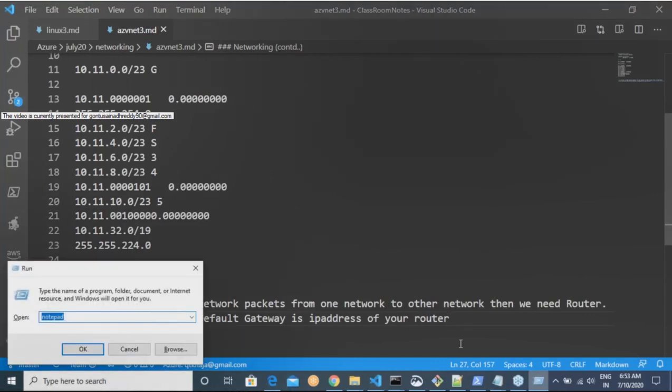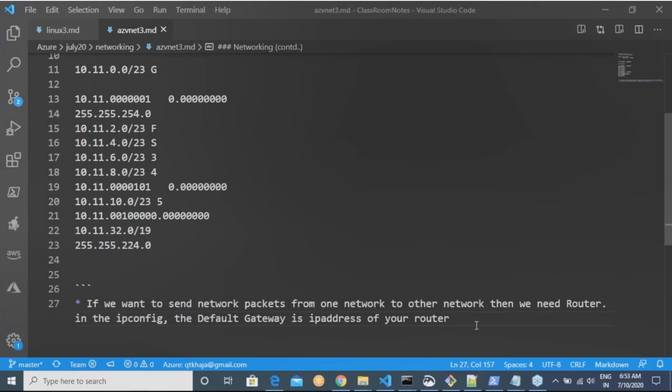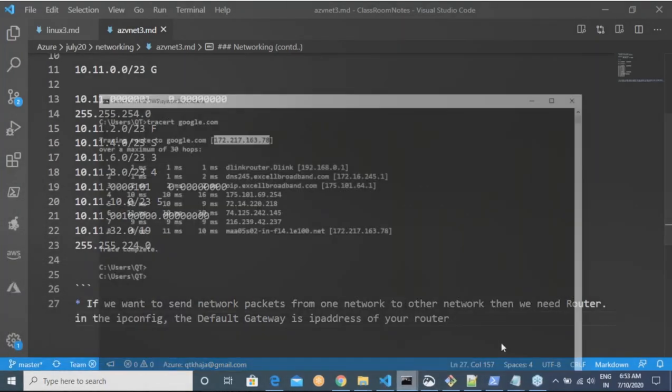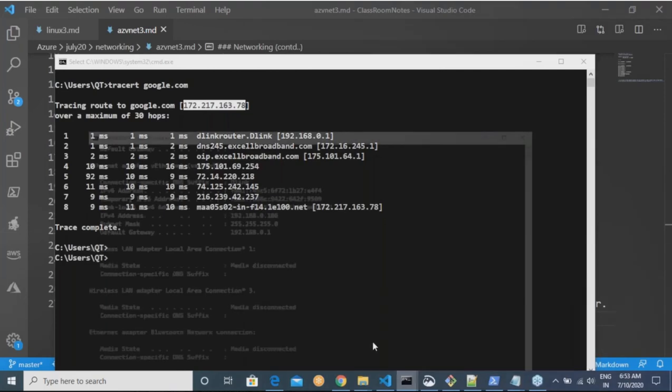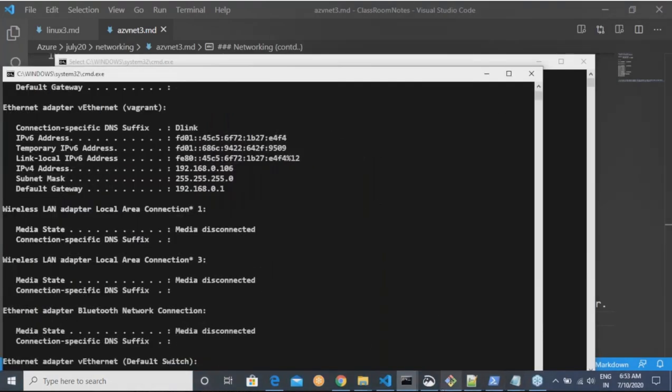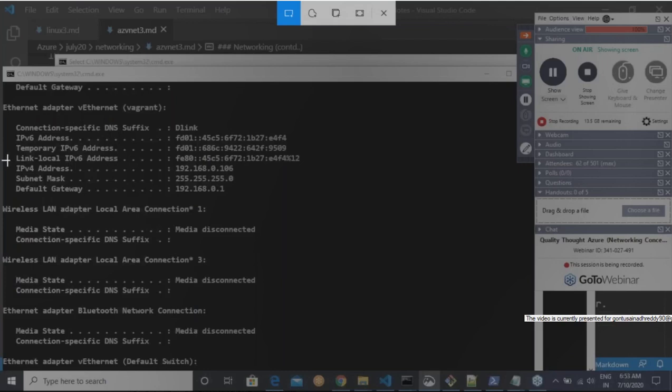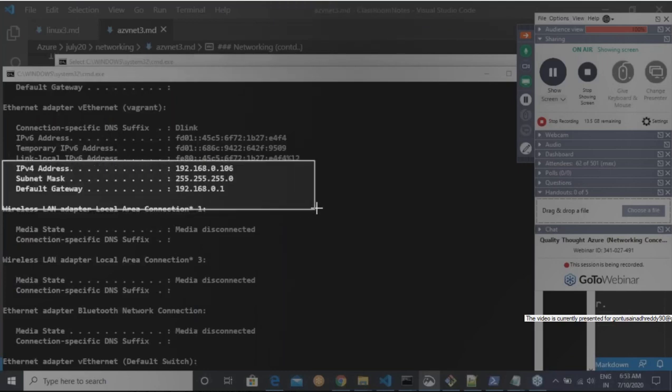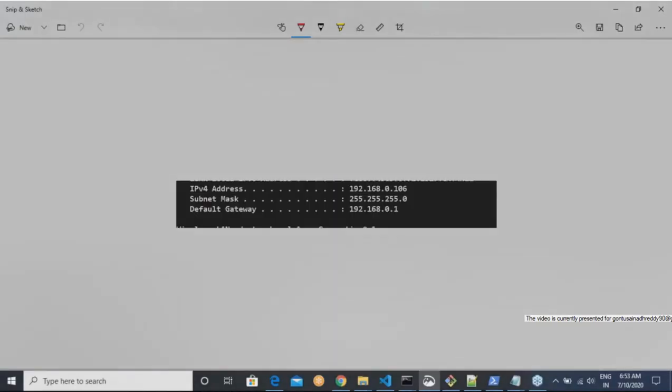Let us try to do the drill. I'm quite sure that we have done this. Command prompt is open. If you look at my network connection, what is the IP address of my router? 192.168.0.1.